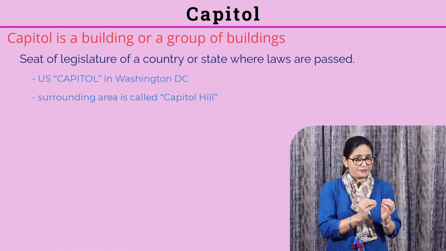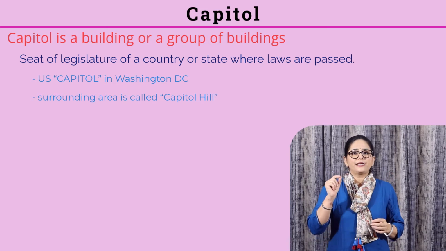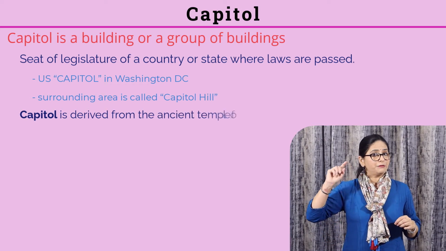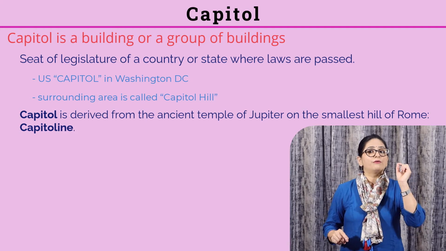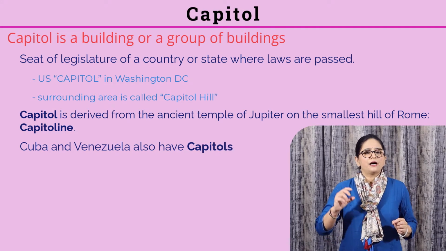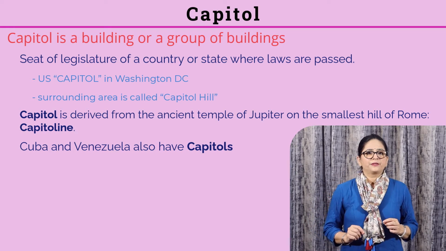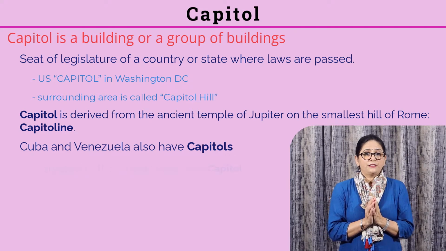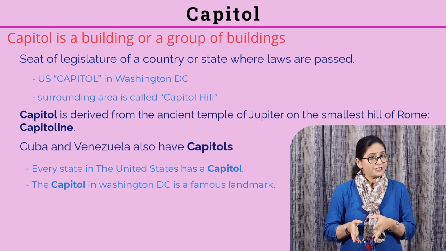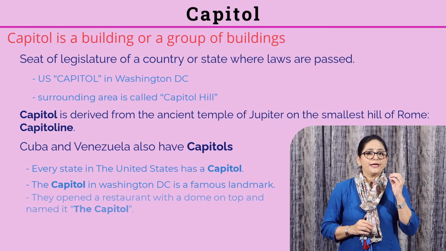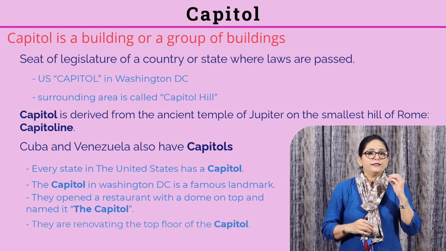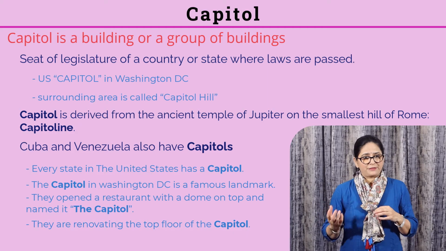When we refer to this Capitol, we use a capital letter as the name itself is capitalized. This word is derived from the ancient temple of Jupiter on the smallest hill of Rome, Capitoline. Other countries which have capitols are Cuba and Venezuela. Example sentences with Capitol. Every state in the United States has a capitol. The Capitol in Washington DC is a famous landmark. They opened a restaurant with a dome on the top and named it the Capitol. They are renovating the top floor of the Capitol.